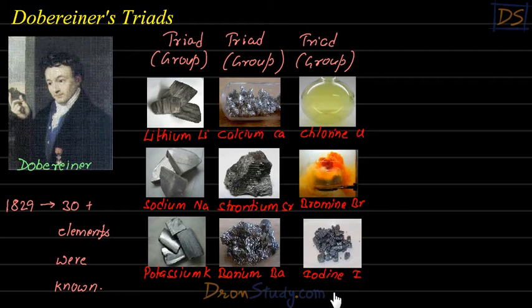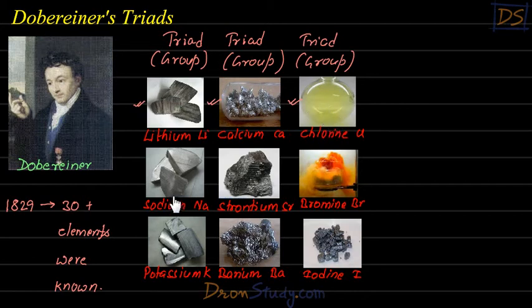Now students, such a grouping helps us a lot. How does it help us? Now suppose you want to study all these nine elements. In a normal situation, you would have to study all these nine one by one, and it will take a lot of time, right? Because you have to study nine elements. Now, after this grouping, what you can do, students, is just study lithium, just study calcium, just study chlorine, right? Now, if you study just these three, most of the work has been done.